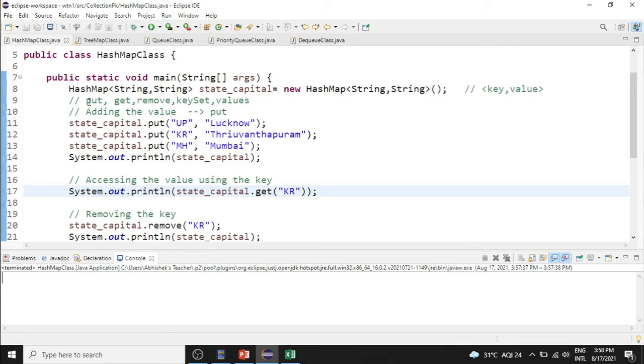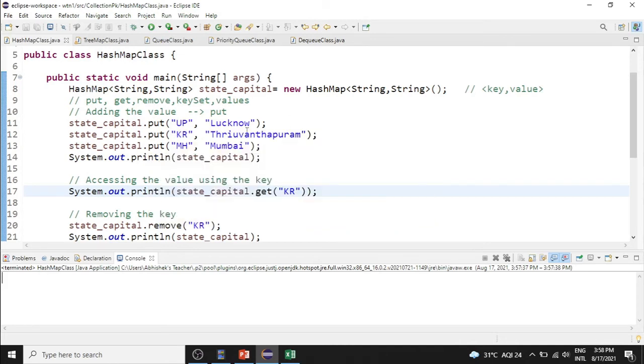The put method will help you to include new keys and values in the hash map. The get method is used to get the value based on the key which is passed to the get function. The remove method is used to remove the key and the value from the hash map. The keySet method is used to get the keys of the hash map. The values method is used to get the values of the hash map.